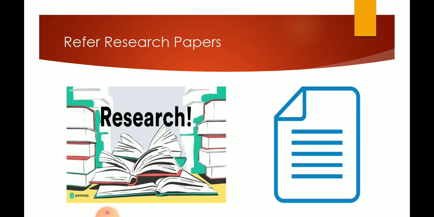You may not get a research paper on the same concept in the same language, but you might get a research paper in Python, while you need it in Java. Then you can convert that to Java if you get the concept or the idea. So you must refer to as many research papers as possible, so that you can get more information about your project.